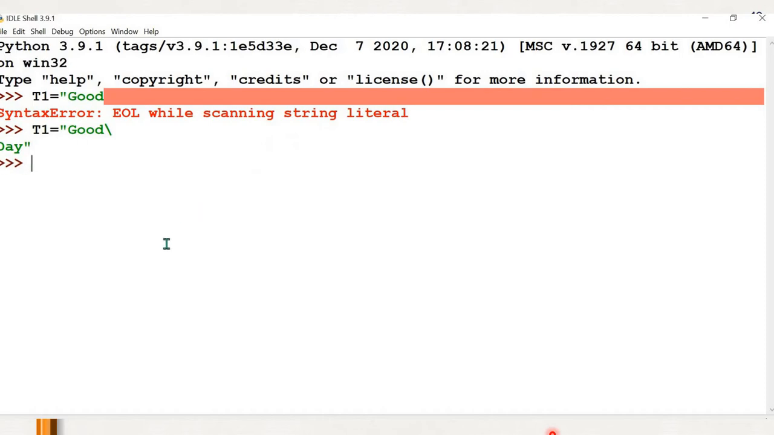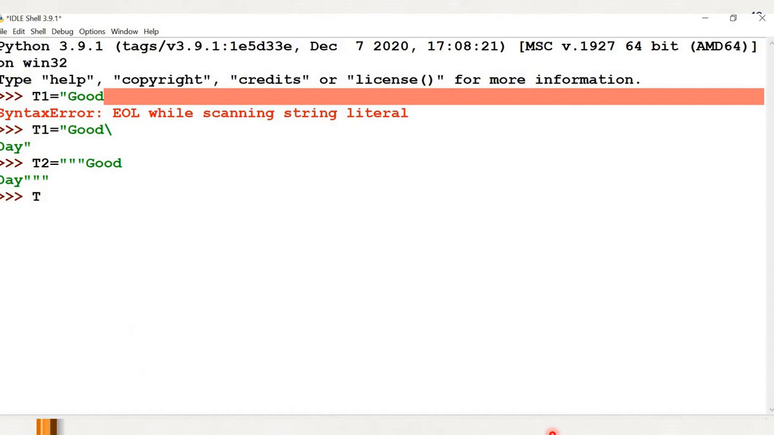Now let me create another variable called T2, where I am going to include a multi-line string within triple quotes. So within triple quotes, good, pressing enter, and in the next line typing day, closing the triple quotes. So these are the two methods to create a multi-line string. One is by including backslash at the end of the line. The other one is by including the text within triple quotes.